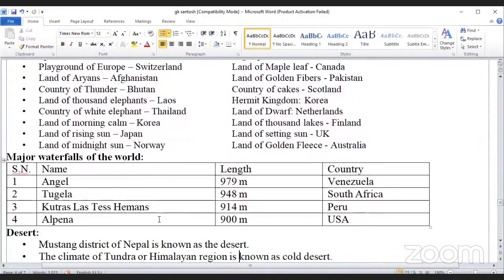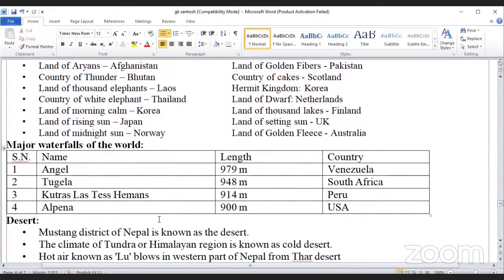Some major waterfalls of the world. Angel Falls, 979 meters, Venezuela. Next, Tugela, 948 meters, South Africa. Third, Cuernos Las Tres Hermanas, 914 meters, Peru. And Olo'upena, 900 meters, USA.